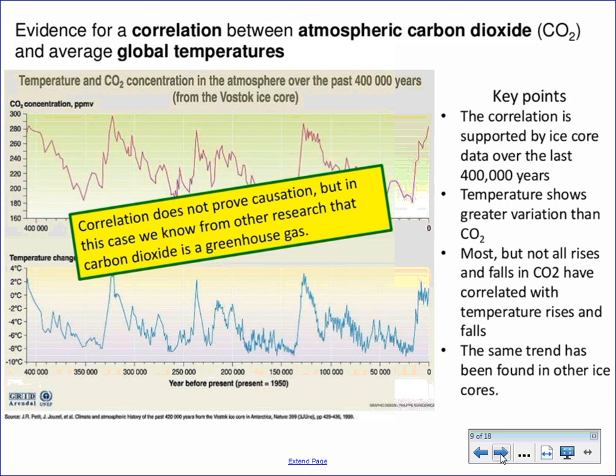Now, just because there is a correlation, it does not necessarily prove causation, but we know that CO2 is a greenhouse gas based on its ability to trap heat. And as temperatures are measured, the further back that you measure temperatures and CO2 levels, there seem to be correlations where fluctuations in CO2 levels go with fluctuations in temperature levels. So when CO2 levels increase, temperature levels globally increase as well. And when CO2 levels drop, temperatures globally seem to drop as well.